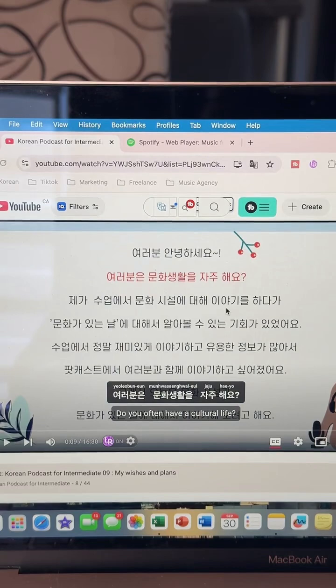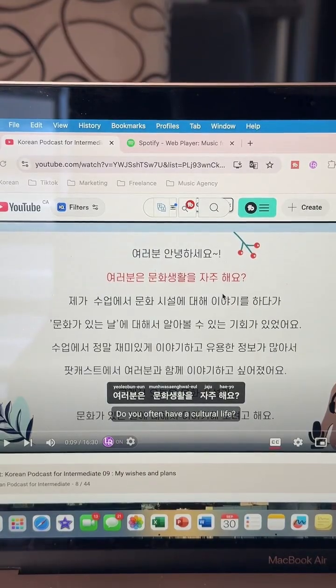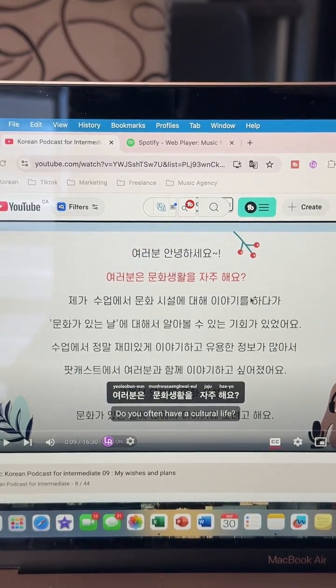However, yes, 이야기. Sometimes my brain is all over the place, so I need to center myself. Like I mentioned, in this case it doesn't have the purpose of a verb anymore, so it's more like a noun. It's more of a word. In English, you can translate that to ing. So about, talking about cultural facilities. That can be how you translate this part.